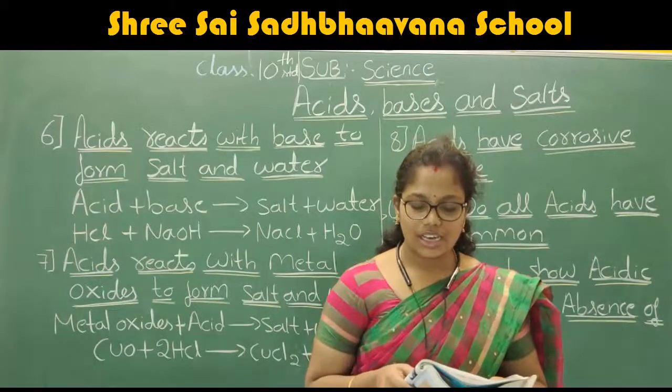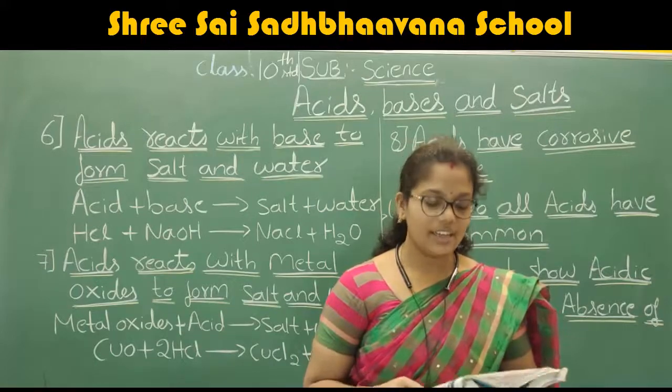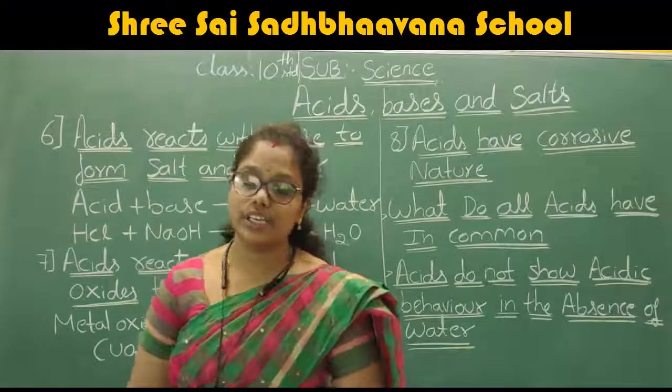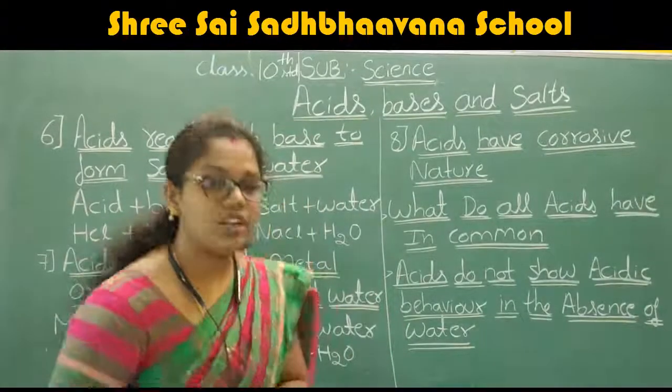It is also used in the dye stuff, textile and leather industries. These are some of the important uses of this particular acid.